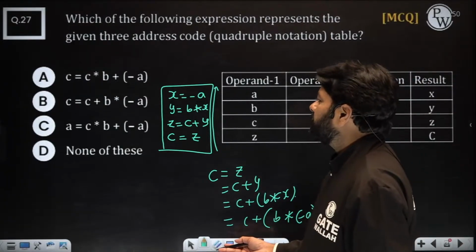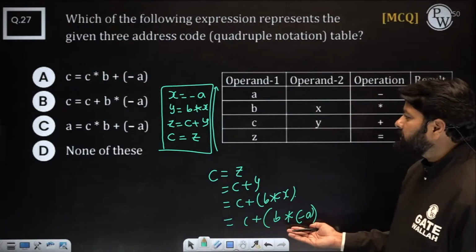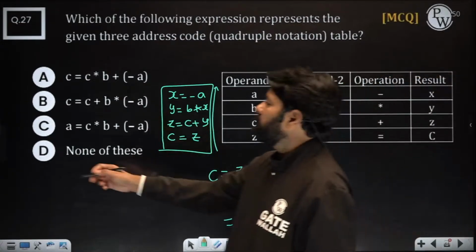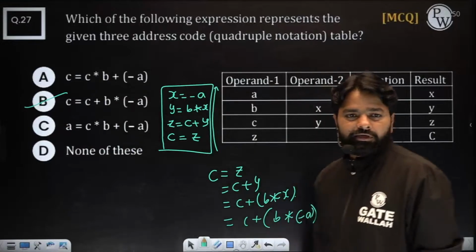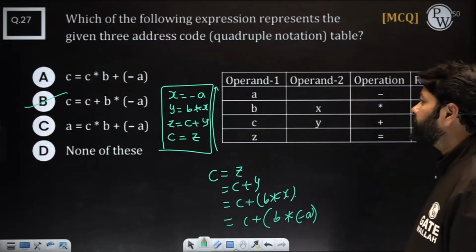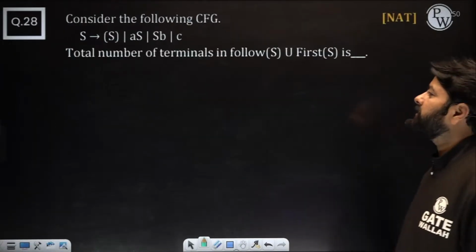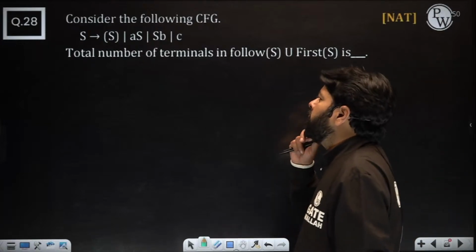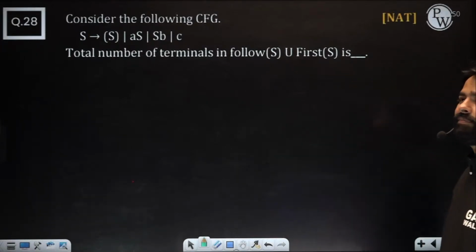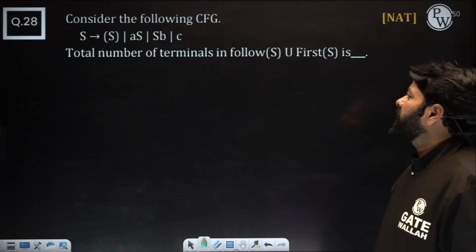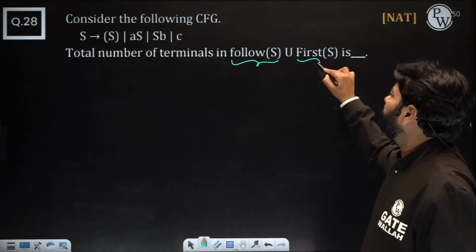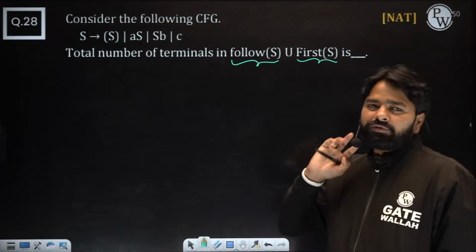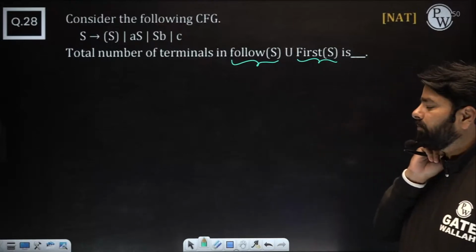Okay, that is c plus b star minus a. I think the second option, right? Yeah, you already did it. That's great. So let's complete it. Okay. Follow of S union first of S. Total number of terminals that you have in both.